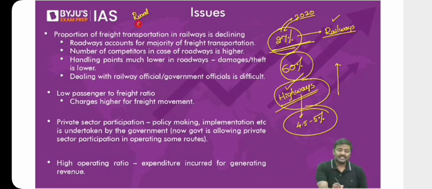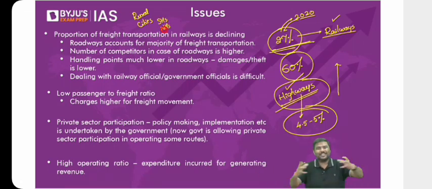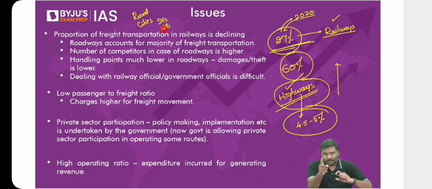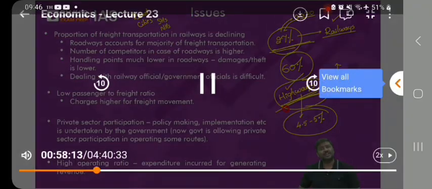The roads in cities, state highways, and national highways. Now you take a sum total of all of these roads. The total length of the road network in case of India is more than 60 lakh kilometers. I'll repeat the point. The total length of the road network in India is more than 60 lakh kilometers. But you'll be surprised to know only around 4.5 to 5% out of this road network is the state highway and national highway. And most of the transportation in case of India happens through what?